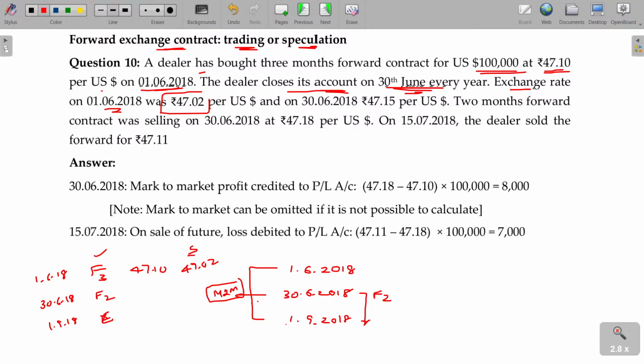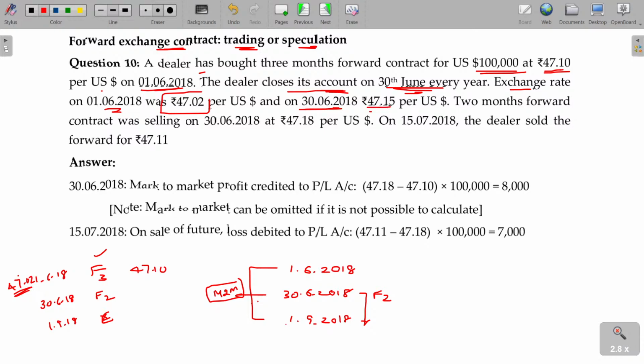This is the spot rate on this date. If you want to purchase today, you have to pay how much? 47.02. But today, you tell them you will purchase 3 months later, then the rate is 47.10. You have to pay 0.08 excess. And on 30/6/2018, 47.15.